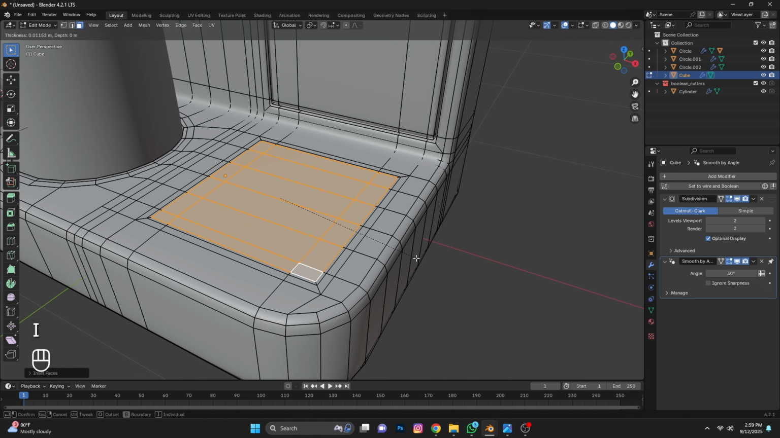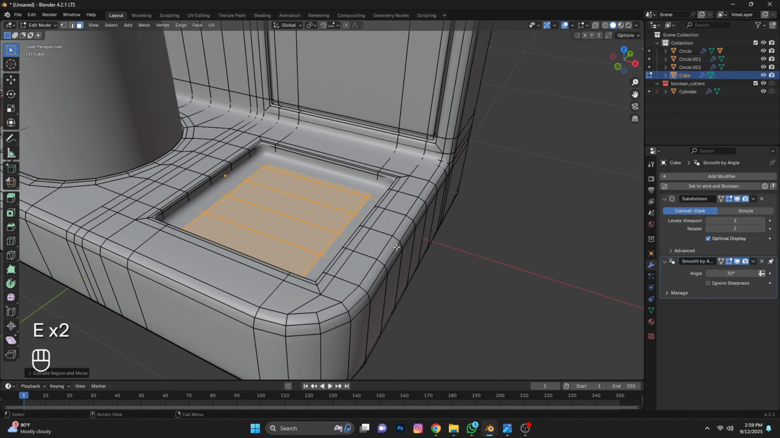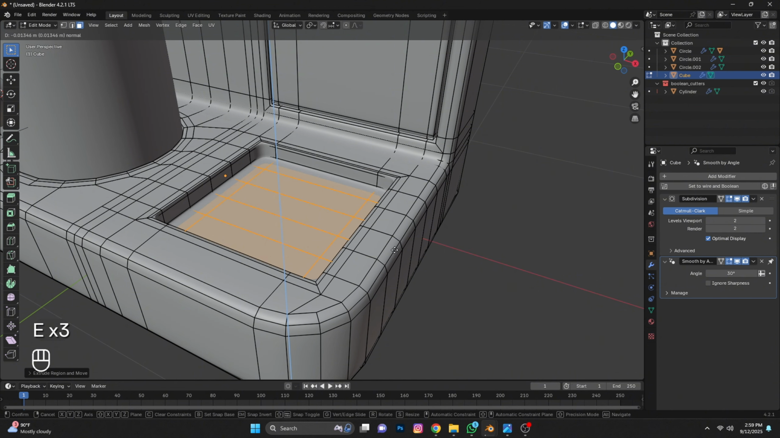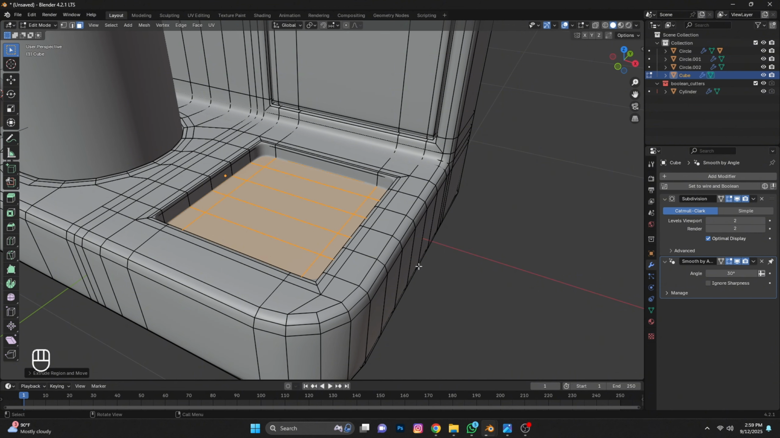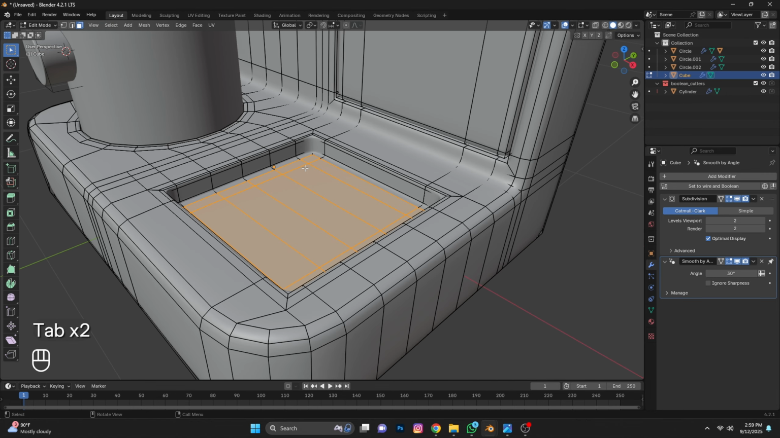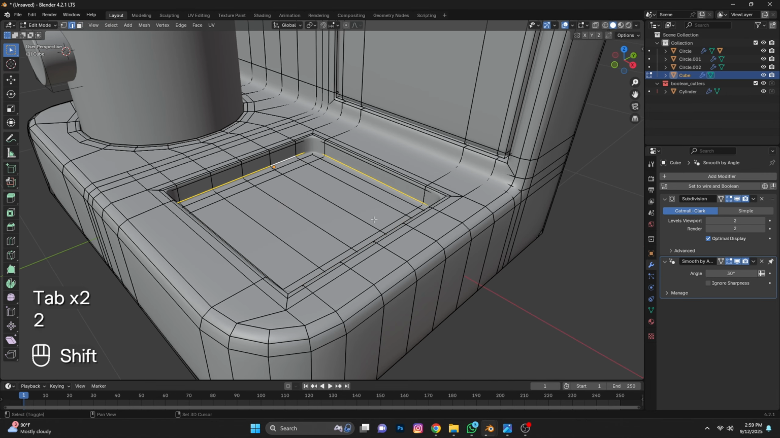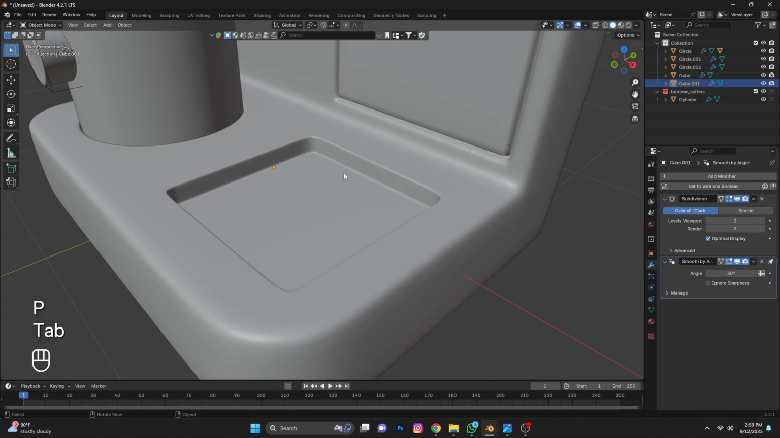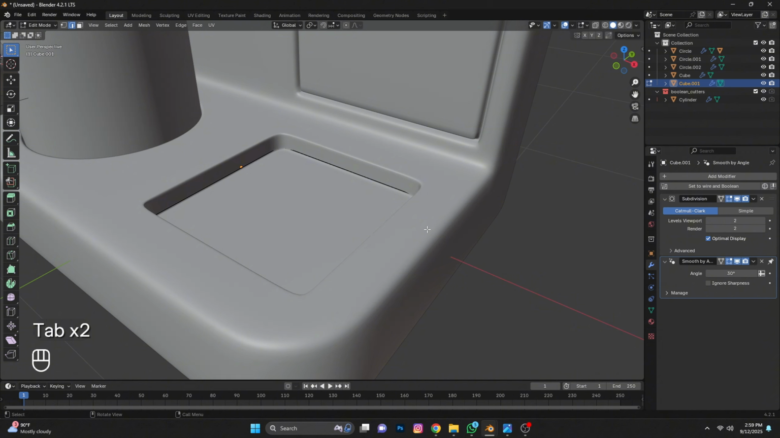Again I, press E, again E, again E, and I. Select H, press Shift D and P to separate. Now select it and go to edit mode.